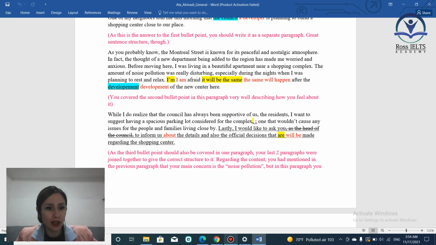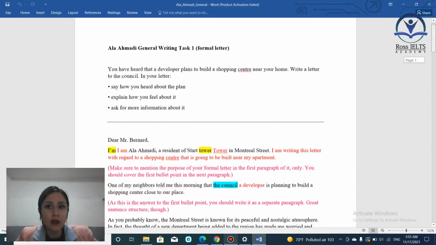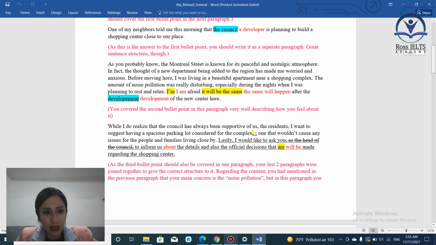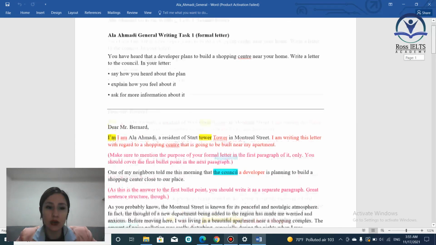So the decisions regarding that shopping center will be made or are being made. They are not made yet. It is not finalized. They are doing some stuff. So you'd better use it in future tense. So that's all about your writing. You talked about the purpose of your letter, your first bullet point, second bullet point, and third bullet point all together in one paragraph. Finally, you said kind regards, don't forget comma, and your name. Really good. Now to talk about your score.